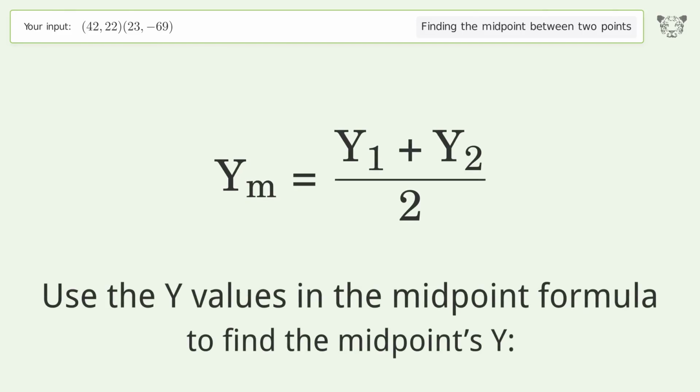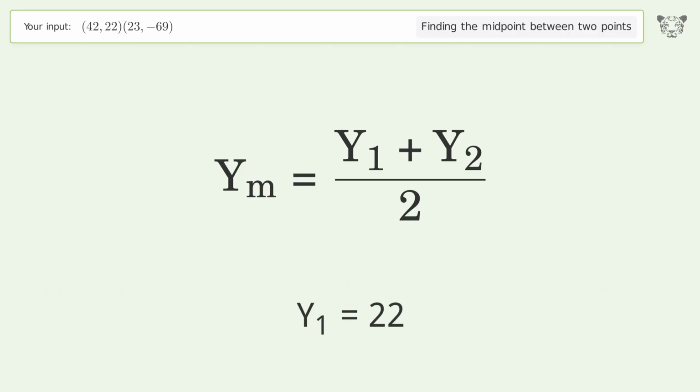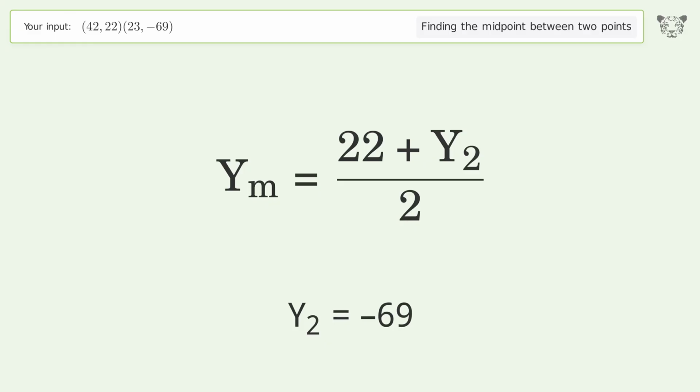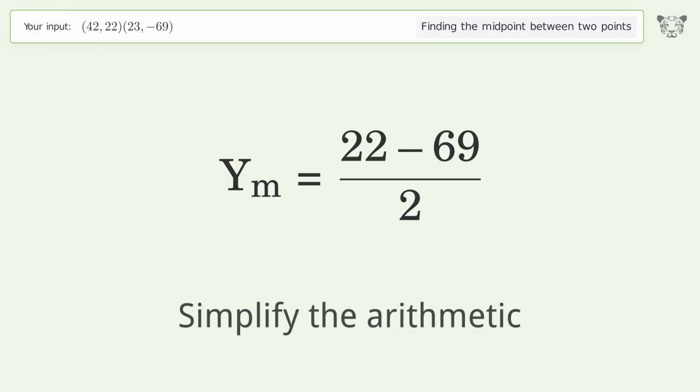Use the y values in the midpoint formula to find the midpoint's y. y1 equals 22. y2 equals negative 69. Simplify the arithmetic.